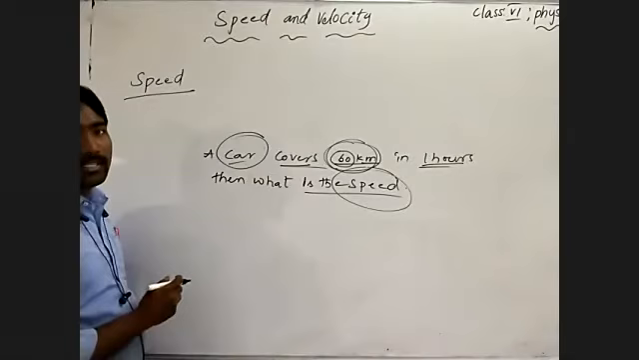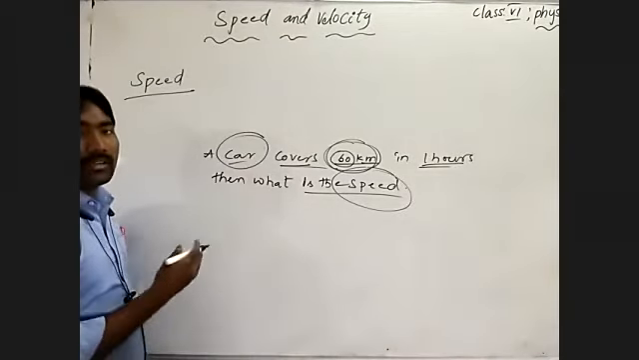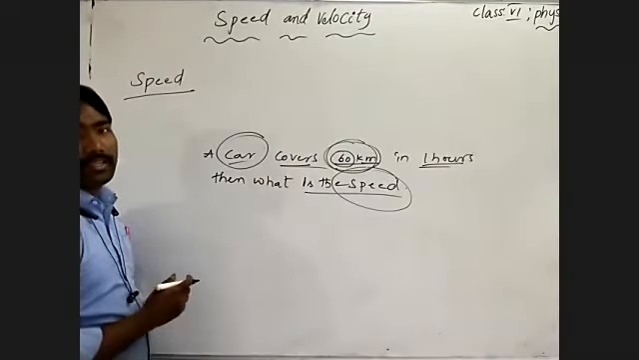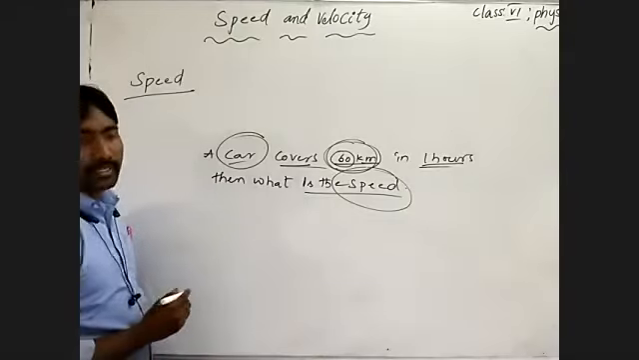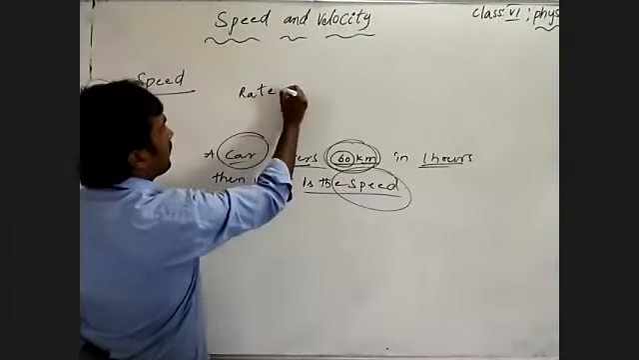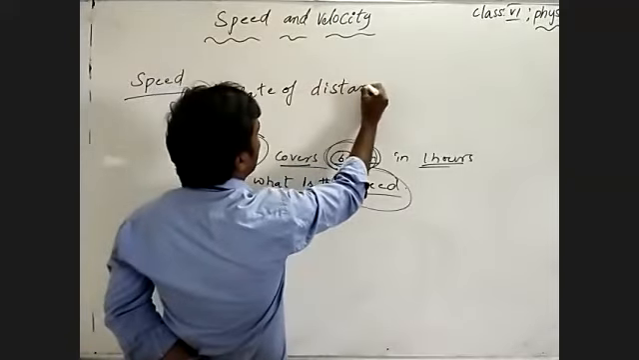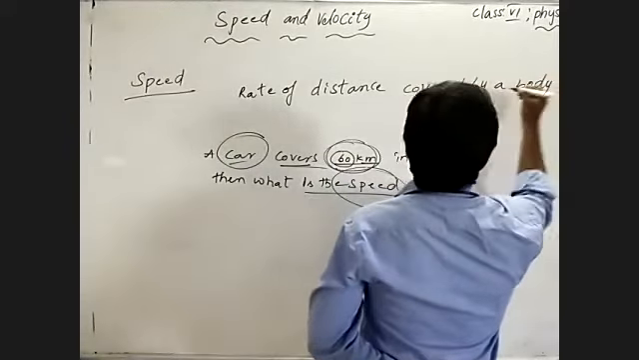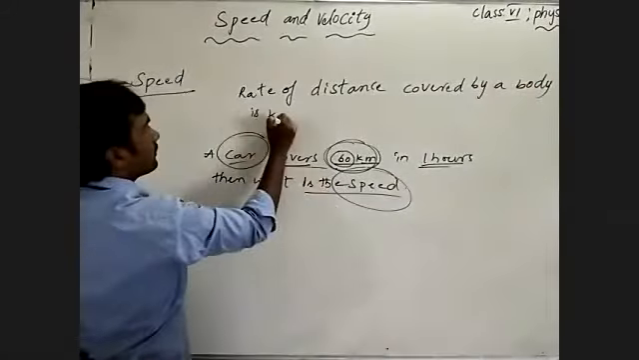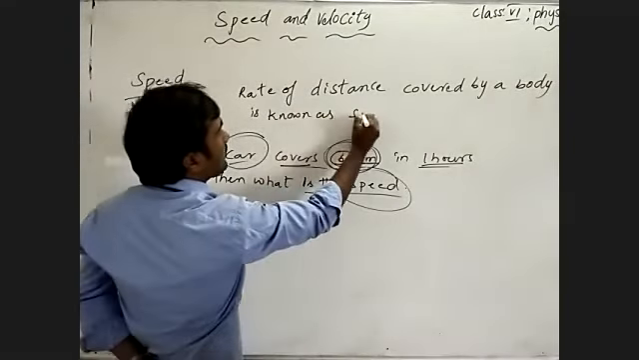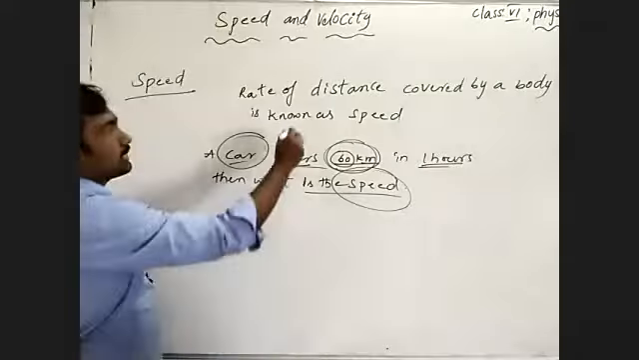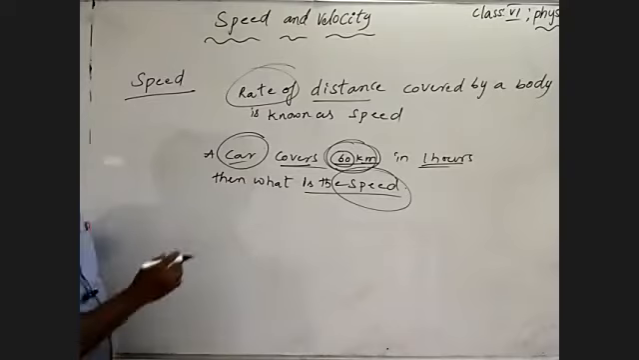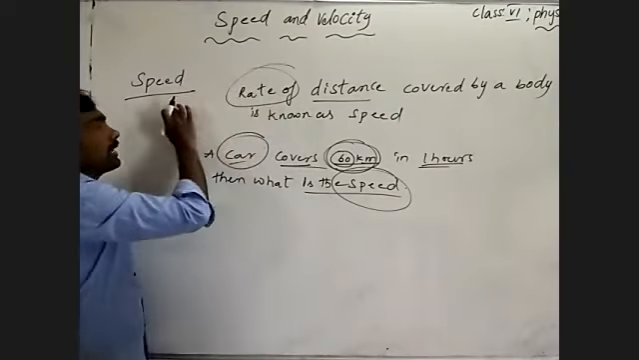of covering displacement, meaning the rate of distance. The rate of distance covered by a body is nothing else but what you can call speed. The rate of distance covered by a body is known as speed. So the distance covered in a particular interval of time is nothing else but speed.